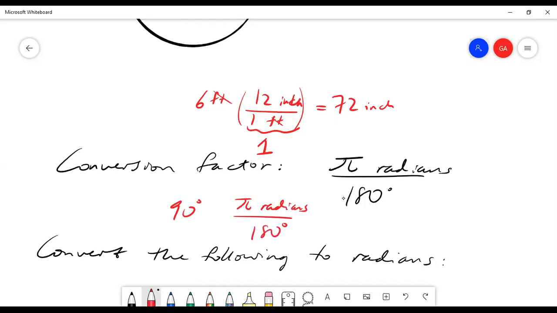And usually, because radians are a dimensionless unit, we don't even write radians. We have the sign for degrees, but you actually don't need a sign for radians at all because it's dimensionless. And 90 divided by 180 is 1 over 2. And so here you get pi over 2. So let's just do a few of these so you get some practice.